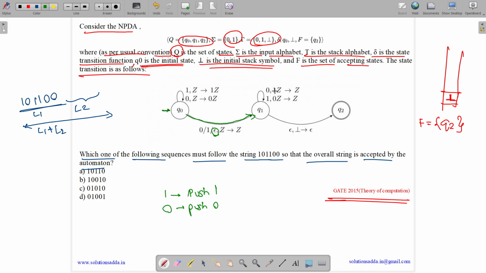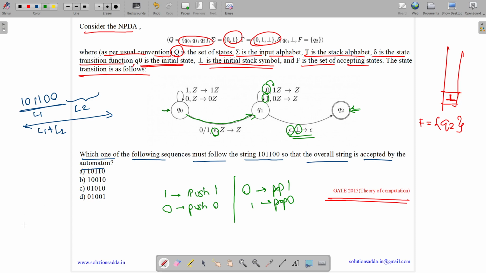Now here, if the stack top is 1 and we are getting a 0, then we are popping. So if we get a 0, then we pop 1. And if we get a 1, then we pop 0. So basically we are matching 0 with a 1 and popping. We are matching 0 with its complement and 1 with its complement. Then if we reach the end of the stack with epsilon, we reach the final state. So it is acceptance by final state.